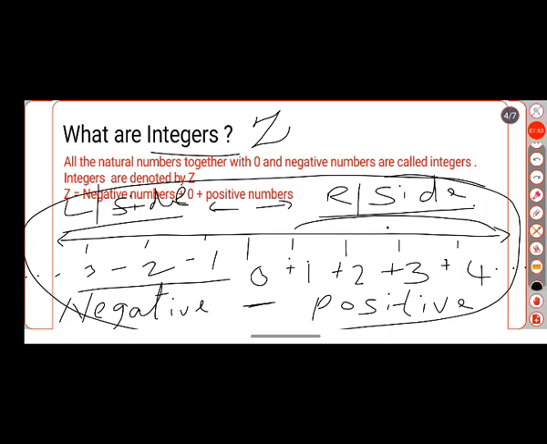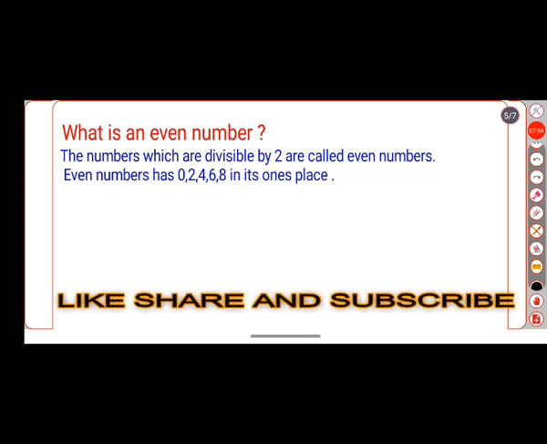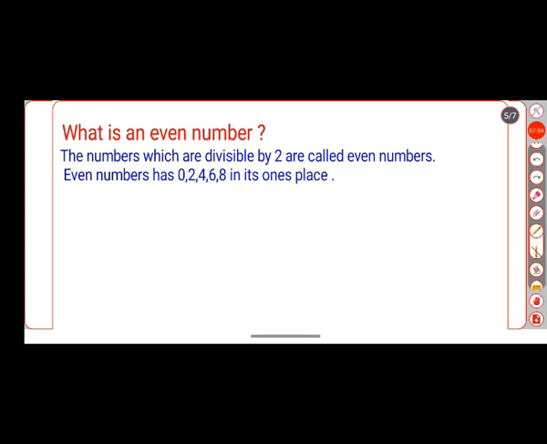So the next set of numbers is even numbers. What is an even number? First you understand the definition. The numbers which are divisible by 2 are called even numbers. Many definitions are there for even numbers, and this is quite an easy definition. The numbers which are divisible by 2 are called even numbers.